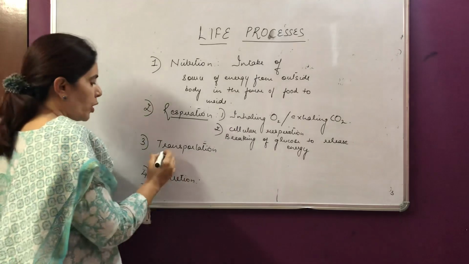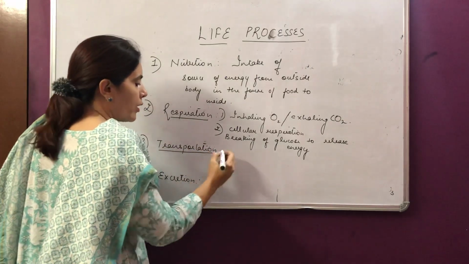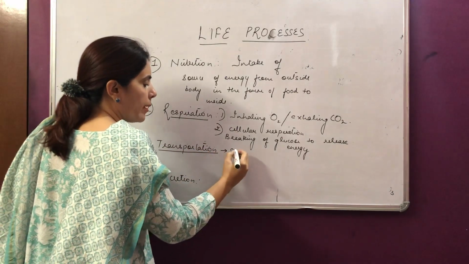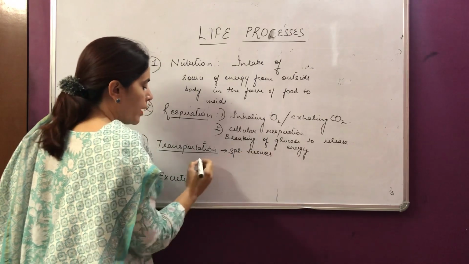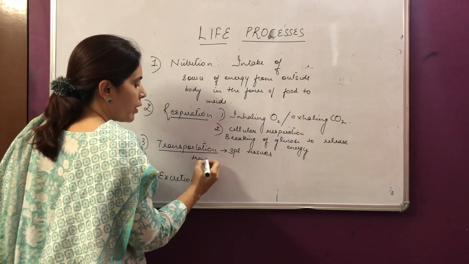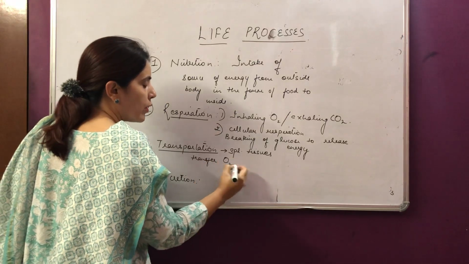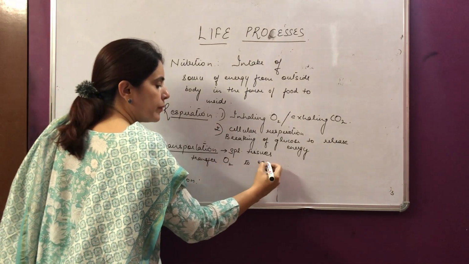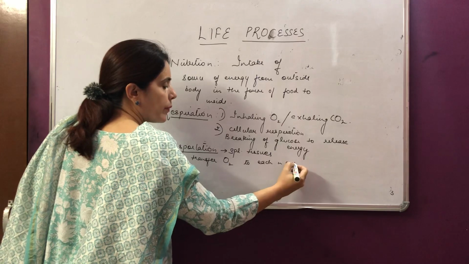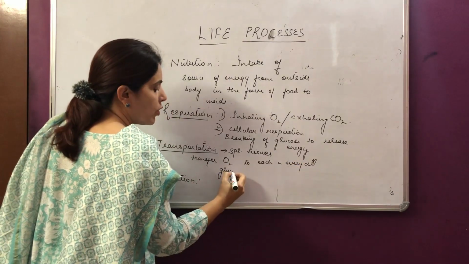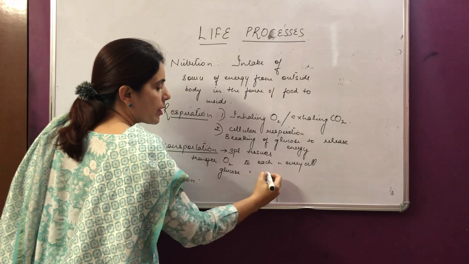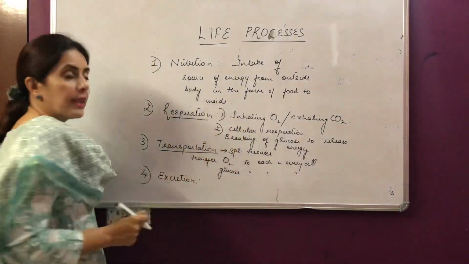Now what is transportation? Transportation takes place by specialized tissues, and what do those tissues do? They transfer oxygen to each and every cell, right? And they transfer glucose to each and every cell, right? Then only cellular respiration can take place now.